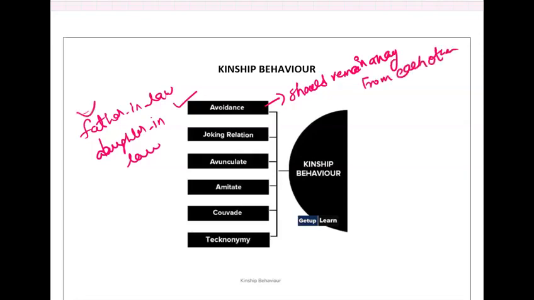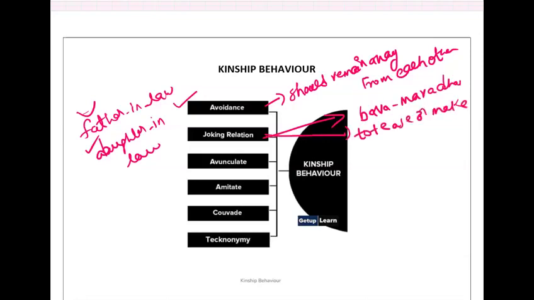Example, father-in-law and daughter-in-law. Next, joking relationship. I'll tell you the example first, like Bhavan Maradal. So it is the reverse of the avoidance relationship. Under it, relations are permitted to tease or make fun of each other.